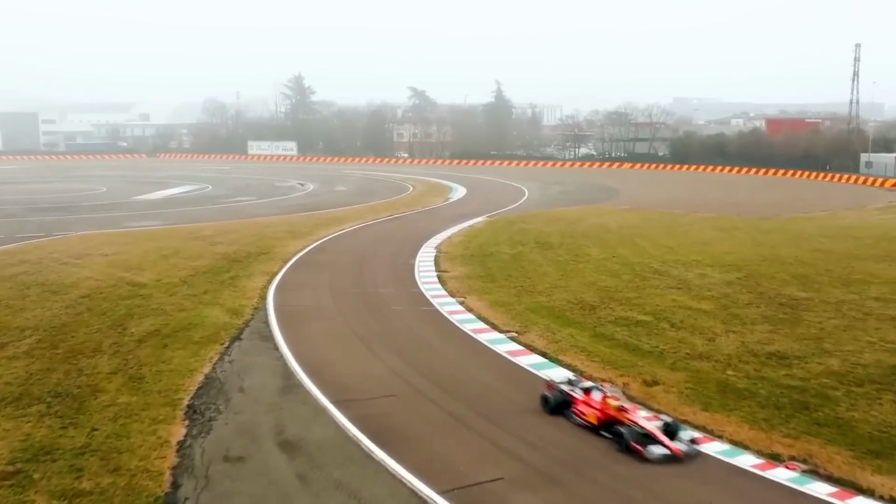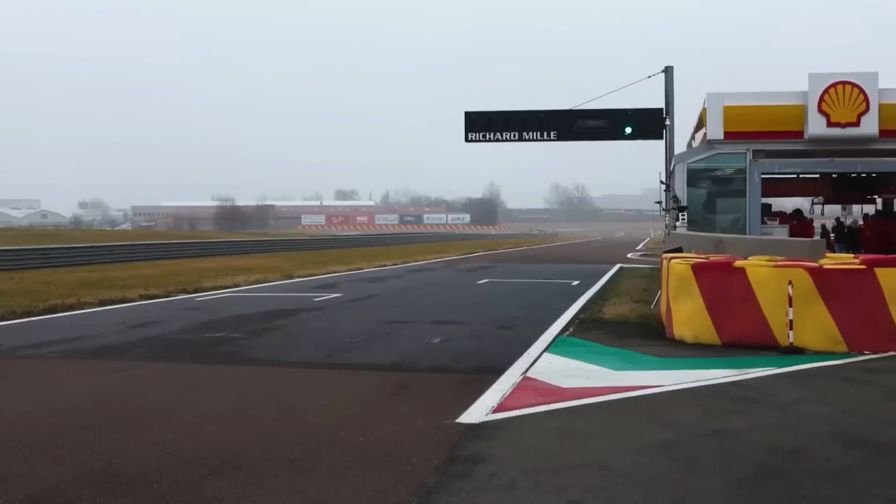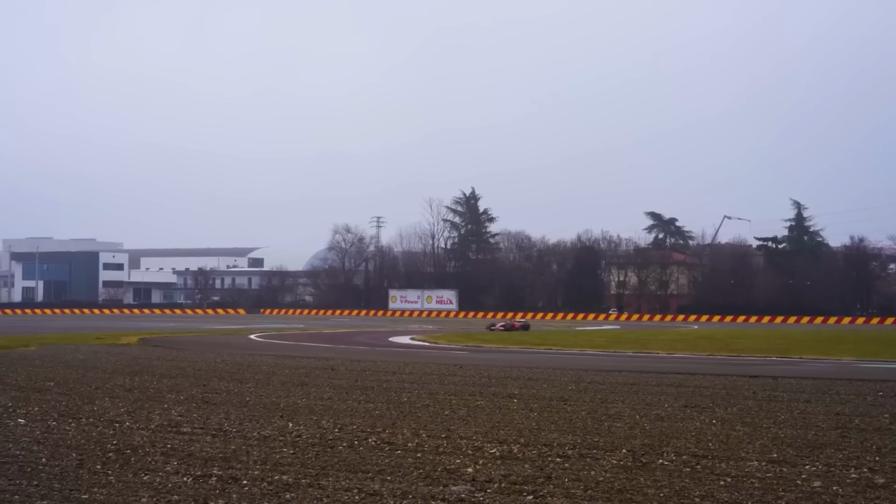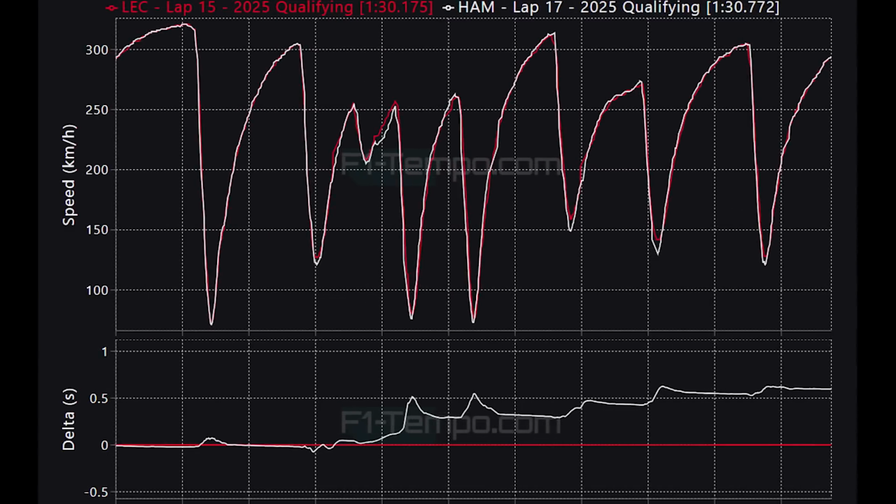I guess you could say he still has some floor damage from the first few races, or whatever his excuse was in Japan. Frankly, for Lewis Hamilton, this is a very underwhelming performance, and when you compare the laps of Lewis and Leclerc, you can see pretty clearly where Lewis lost the time. Going through turn 7 and going into turn 8, Hamilton just made a mistake and lost 0.4 of a second to Charles Leclerc. Then going through turn 10, Hamilton again couldn't hook it up and get the car turned like Charles Leclerc. Then from there, at each braking zone, Leclerc gains a little bit more time, and altogether there was a 0.6 of a second gap between them.